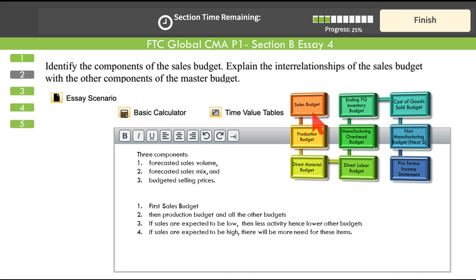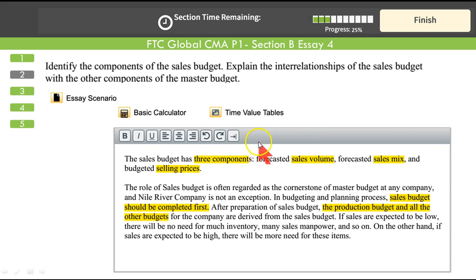Right? So this is the point plan. According to this, you can just lay down your text. There are 3 components of sales budget: sales volume, sales mix, and selling price budget. And then you discuss why the sales budget is the basic budget and how the other budgets are related with the sales budget. So that completes your question number 2. Point plan. A strong point plan is essential.